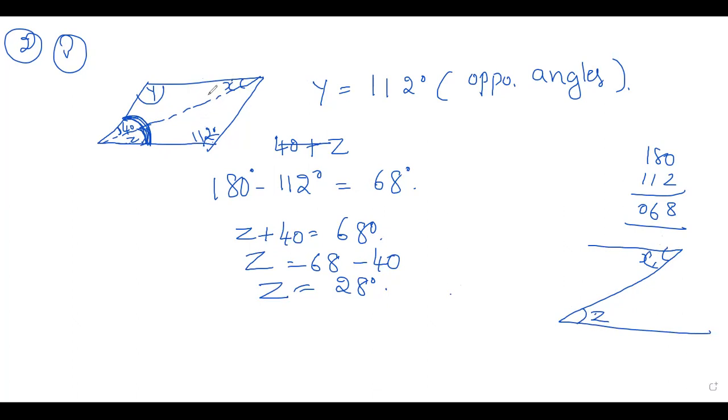Now it is a parallelogram, so x is equal to z is equal to 28 degree, alternate angles. Alternate angles are equal.